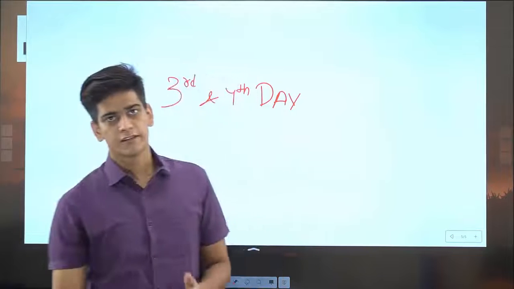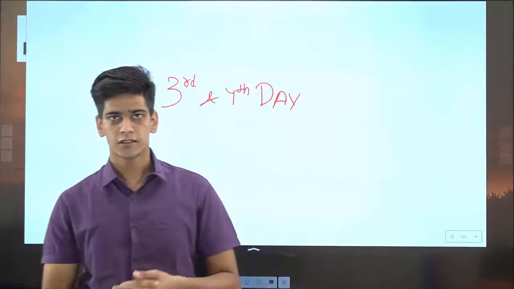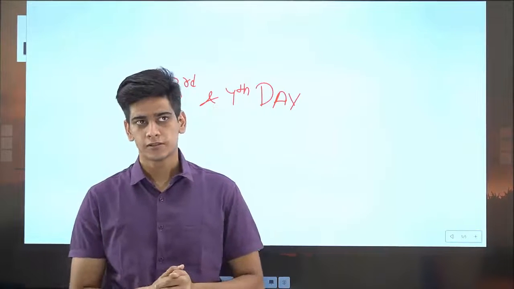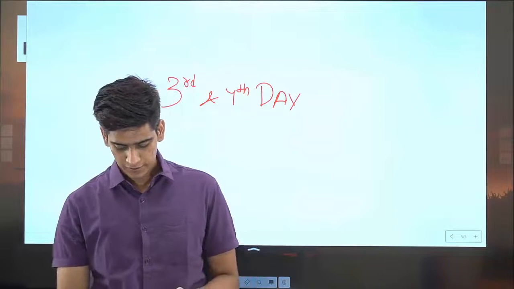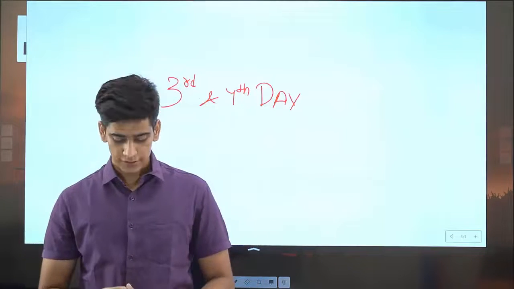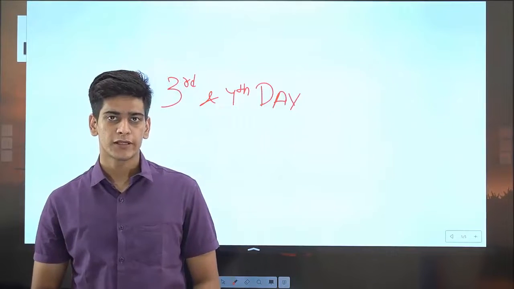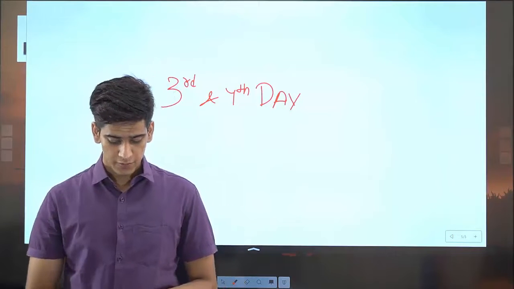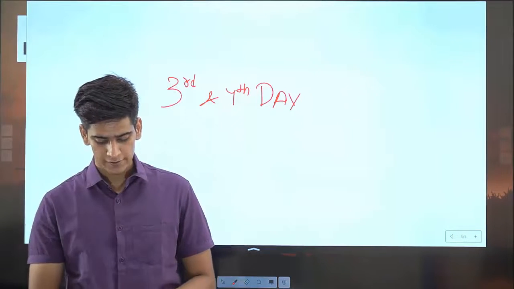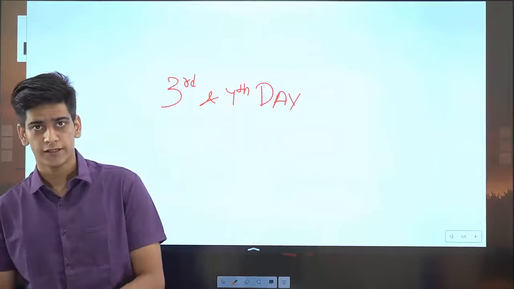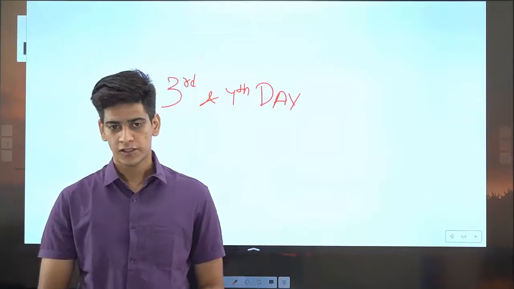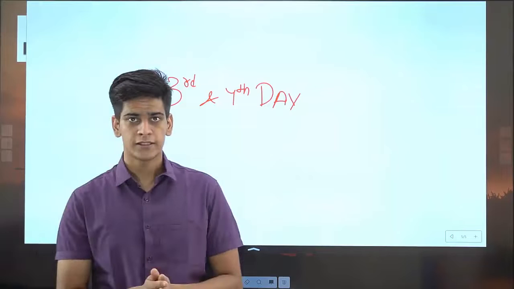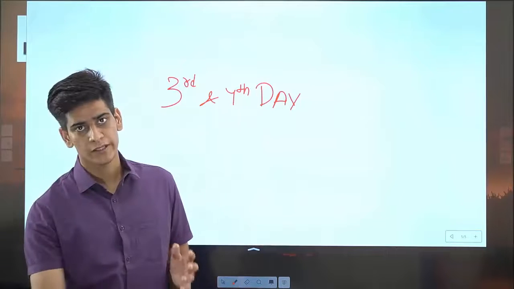Now at third and fourth day there will be GTO. GTO is known as ground task. In GTO you have to perform your tasks on the grounds. Now in GTO there are 9 tests: group discussion, military planning exercise, progressive group task, half group task, lecturette, snake race, command task, individual obstacle, and the final group task. There are a total of 10 tests that you have to perform in GTO. So there is a huge number of tests and you have to perform them in 2 days.